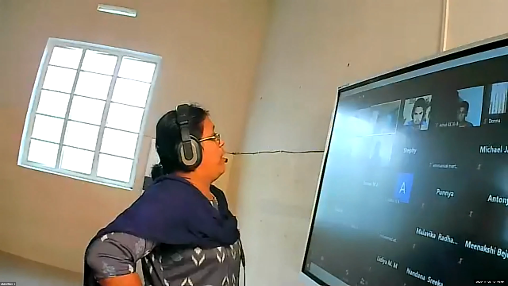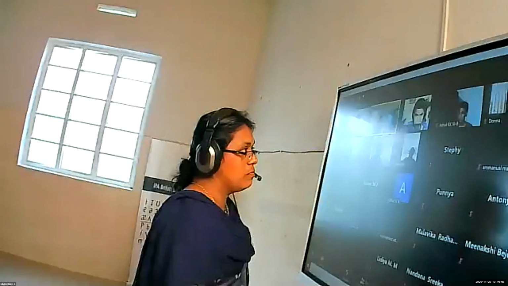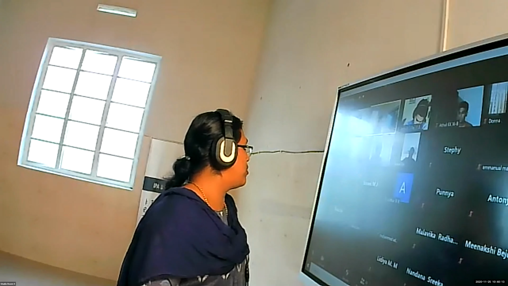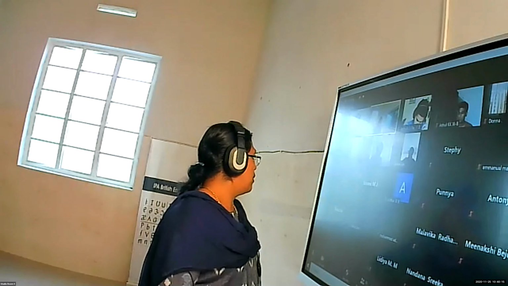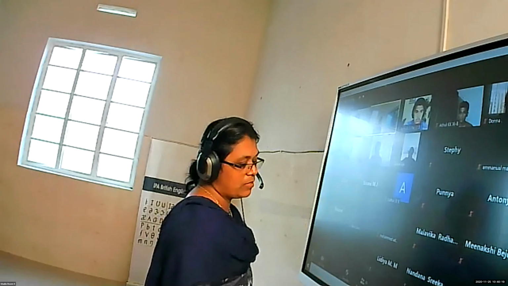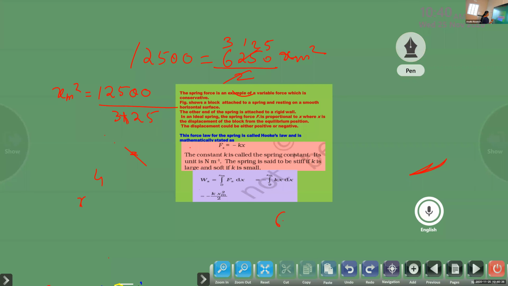Did you get 4 xm square? No one is responding. 3125 into 4, you will get 12500. Gauri, did you get? Xm square, did you get 4? Yes. Now xm what? Square root of that. So if you do this, you will get 4. Therefore, xm is equal to square root of 4, 2 meter. Anyone made a mistake? You just check. Okay.